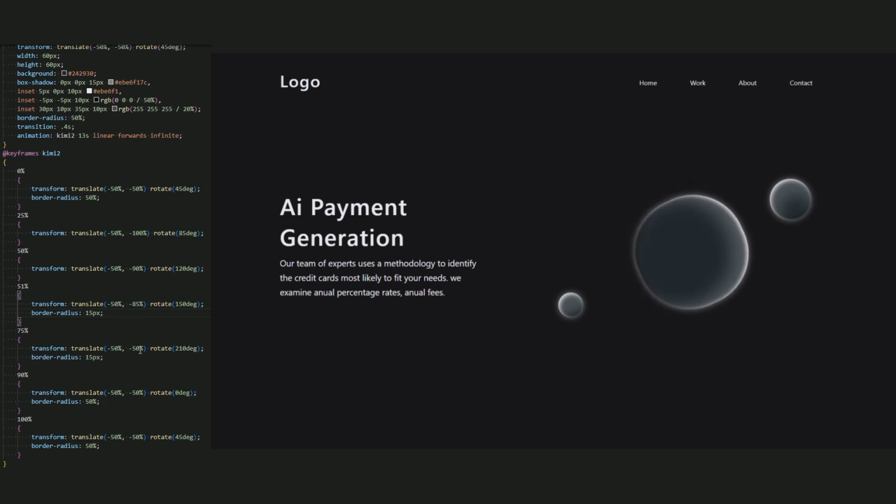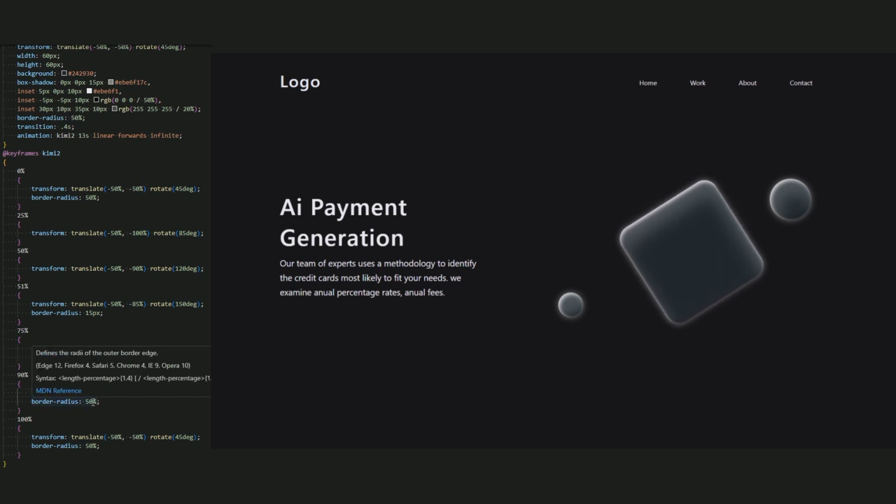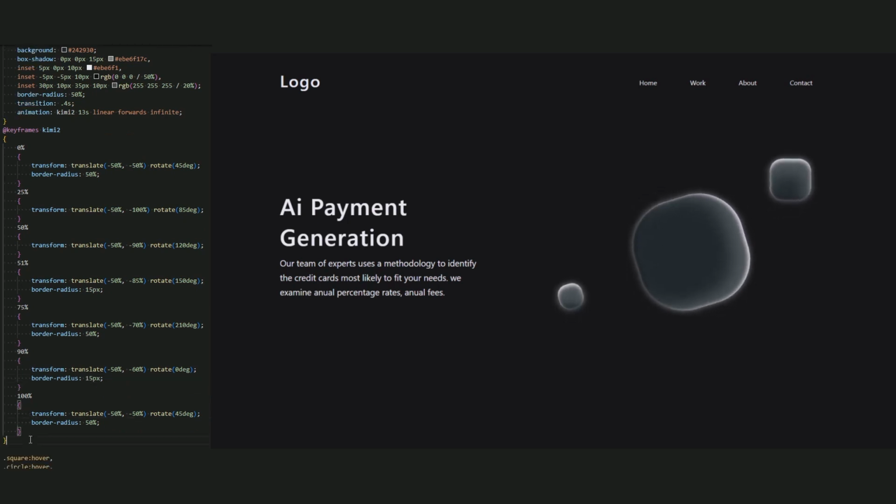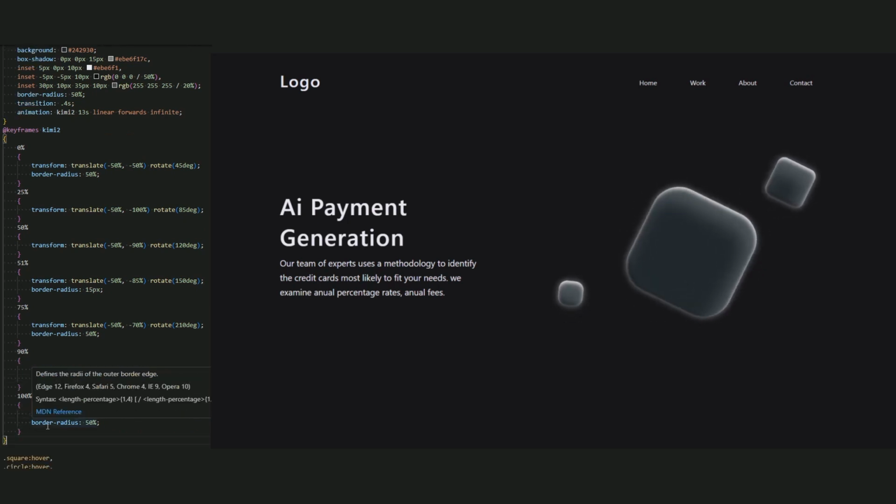Now for 75% of the keyframes, let's change translate y to minus 70% and the border radius to 50%. And the last is 90%, translate y minus 60% and the border radius 50 pixel to create a square again. And we're done with the second animation, guys. This is a circle animation and this is a square animation. In the circle animation, it goes up and comes back down.